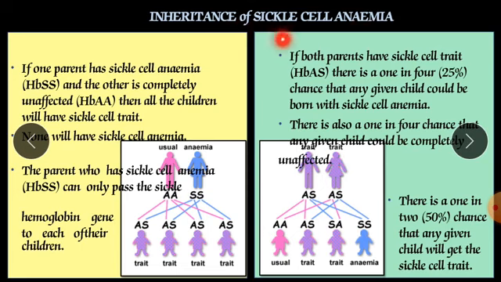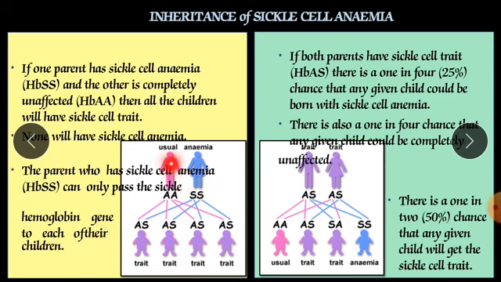Inheritance of sickle cell anemia. If one parent has sickle cell anemia, HbSS, and the other is completely unaffected, HbAA, then all the children will have sickle cell trait. None will have sickle cell anemia. The parent who has sickle cell anemia can only pass the sickle hemoglobin gene to each of their children.